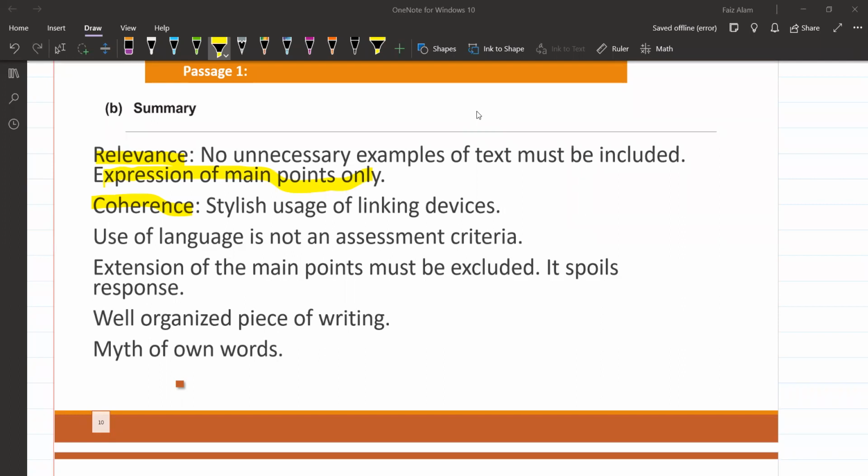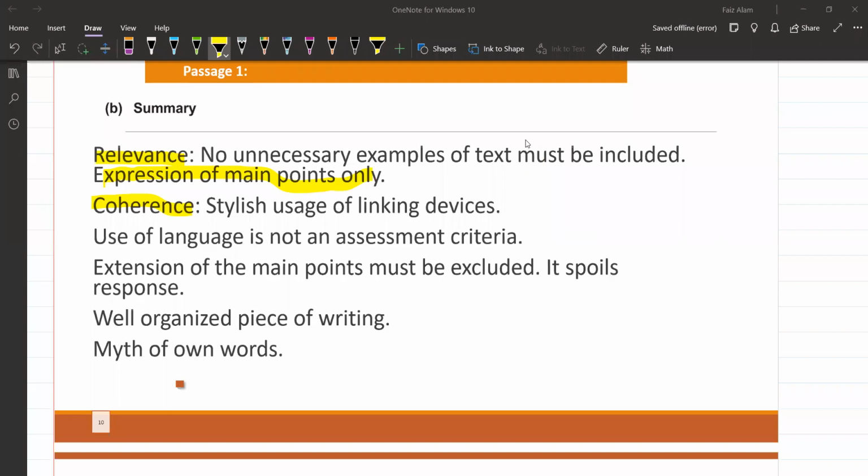Exactly Sumit, you are right. So now here summary के अंदर relevance रखनी है. अब relevance के लिए एक बात समझो कि relevance means जो topic से relevant points हैं सिर्फ वो points include हो. बेटे can you please hold, all of you can please hold your questions for a while so that I can explain this, because when the windows pop up I got a bit disturbed and I lose the point here.